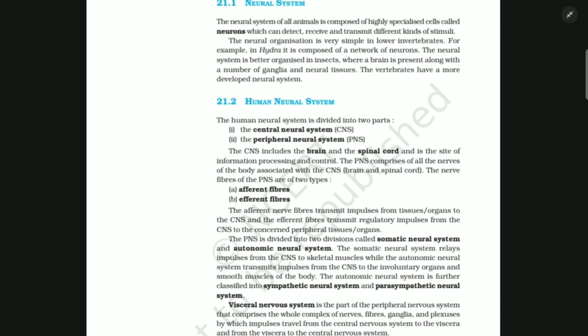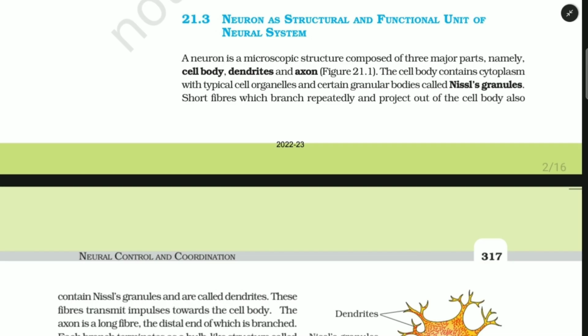The autonomic neural system is further classified into sympathetic neural system and parasympathetic neural system. Visceral nervous system is the part of the peripheral nervous system that comprises the whole complex of nerves, fibers, ganglia, and plexuses by which impulses travel from the central nervous system to the viscera and from the viscera to the central nervous system.